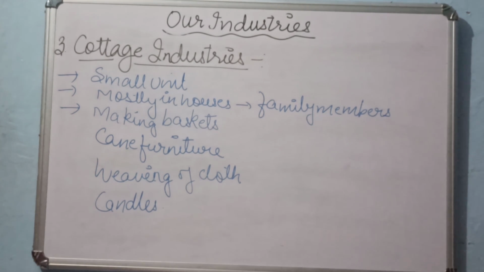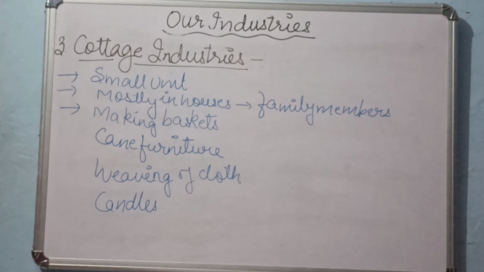Do you know what kind of products are made here? Making of baskets, cane furniture, weaving of clothes. And during Diwali time, you see candles and earthen lamps. So these are our cottage industries.